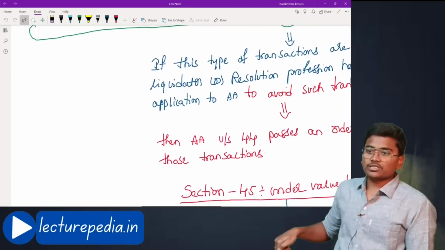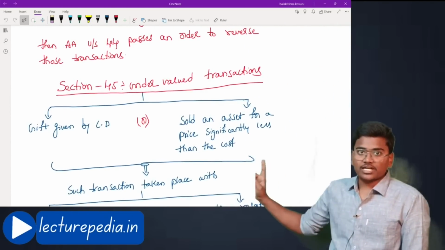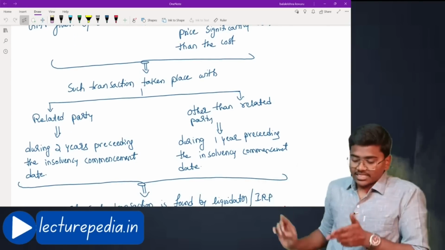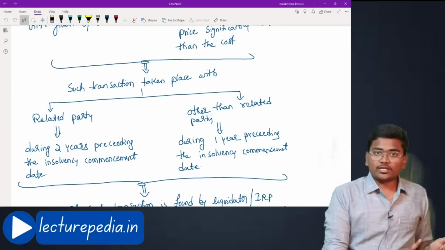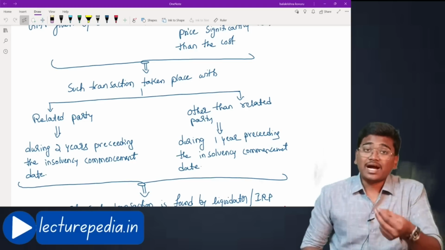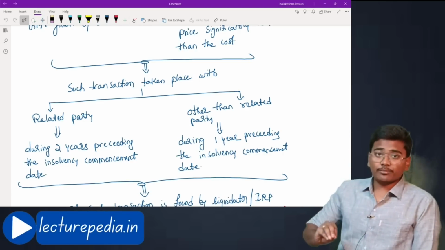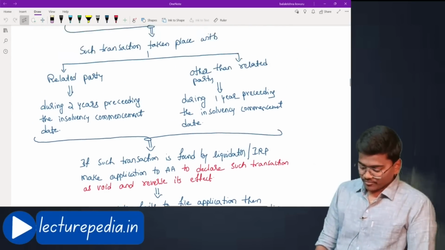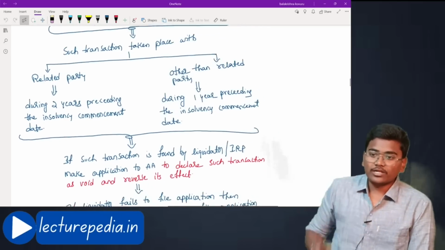Even in case of an undervalued transaction, first of all it should be this kind of transaction. That is the first condition. After that, it should have taken place either during the preceding 2 years or during the preceding 1 year. If it is with a related party, during the preceding 2 years. If it is with other than a related party, during the preceding 1 year. It should have taken place during that period, and if it has, it would be known as an undervalued transaction.